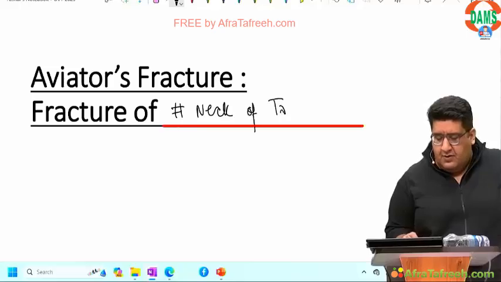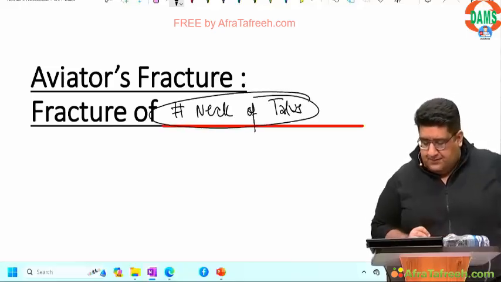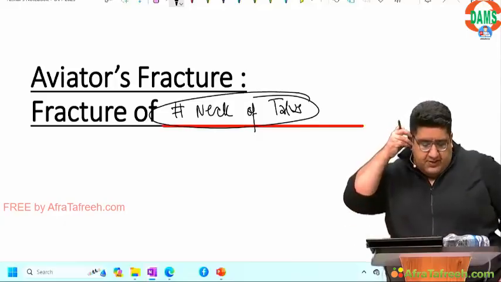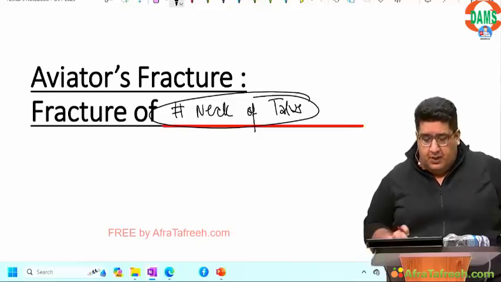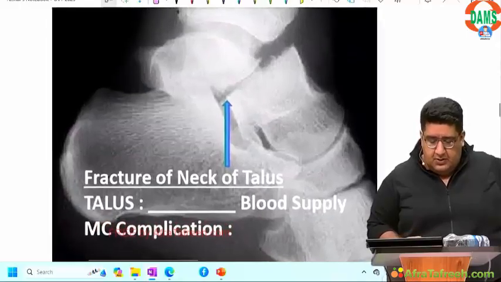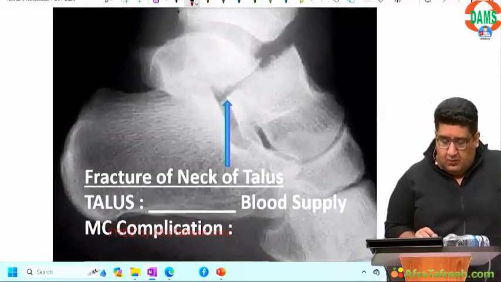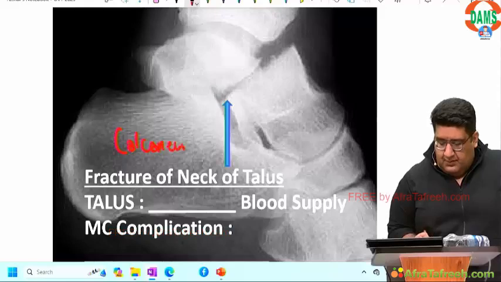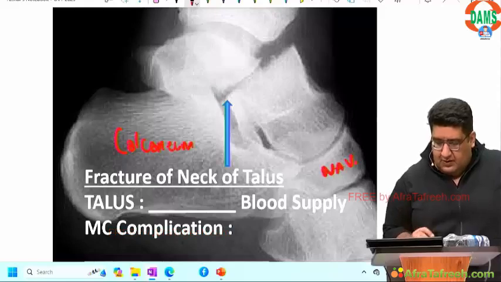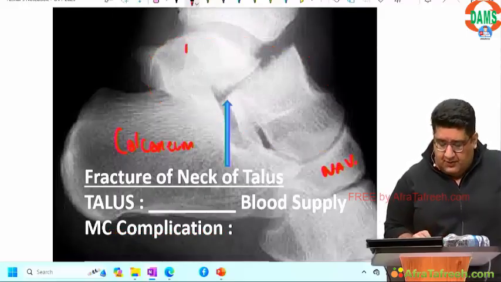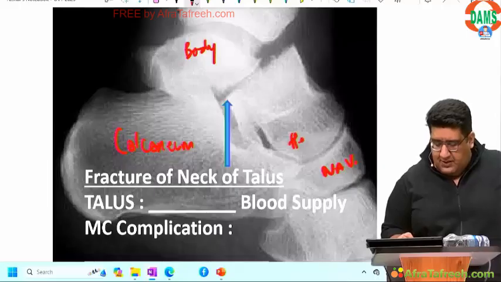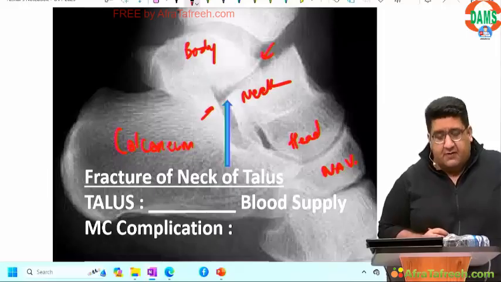Fracture of neck of talus. Aviator fracture is basically fracture of neck of talus. Done. Now this is what I want to show you. What is this bone? Calcaneum. What is this bone? Navicular. What is this bone? Talus. Which part of talus? Body. Which part of talus? Head. Which part of talus? Neck. What is fractured? Neck of talus.